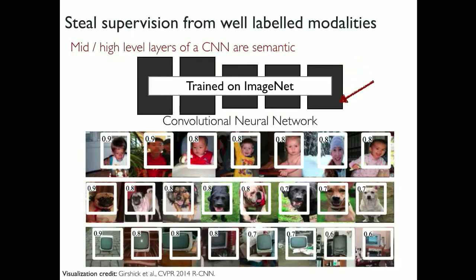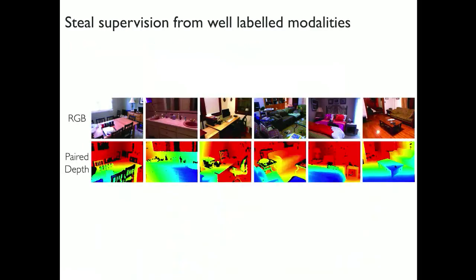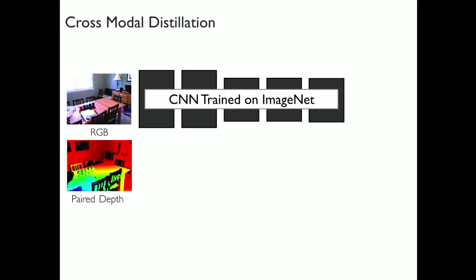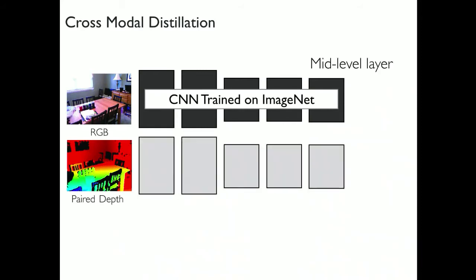And now you can use this observation to actually transfer models between modalities. So let's say we have some paired data. Let's say we have a robot which can walk around with these two sensing modalities, and it can record paired data, where you have the RGB image and the depth image of the same scene from different viewpoints. And now you can essentially set up a learning problem where you extract out the semantic description of the scene from the RGB image that you were seeing, and you can use that as a supervision to train a model on a new modality that you did not have as much labeled data for.